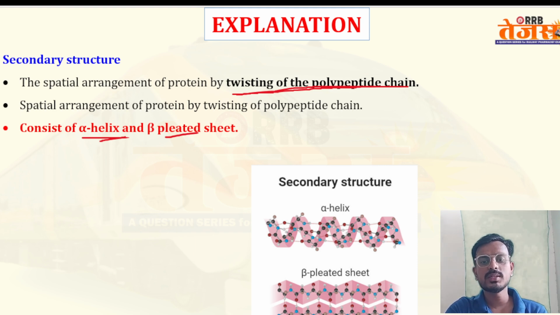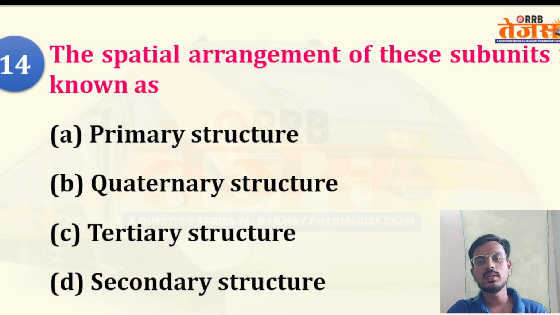Moving to the next question. It asks about the spatial arrangement of subunits. When we talk about spatial arrangement, which type of protein structure does it come under? Remember, protein has four structures: primary, secondary, tertiary and quaternary.